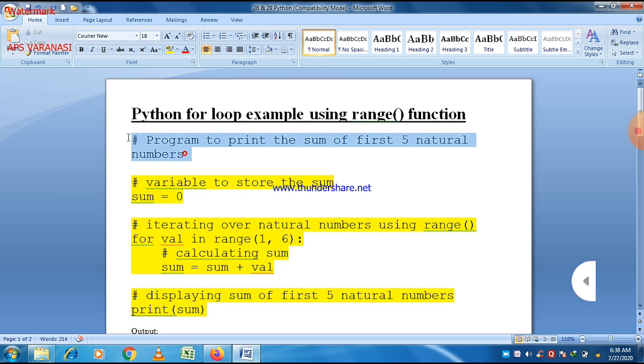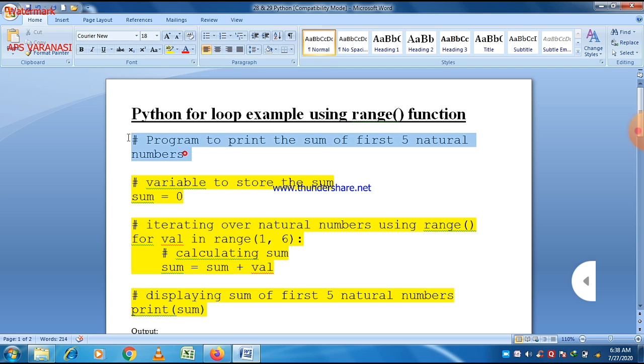So here we just declared sum is equal to 0. Whenever in a program you want to store a result in a variable, most of the time you should initialize it with 0, so it doesn't take any garbage value. Our focus is to find the sum of n natural numbers, so there is a variable named sum initialized with 0.